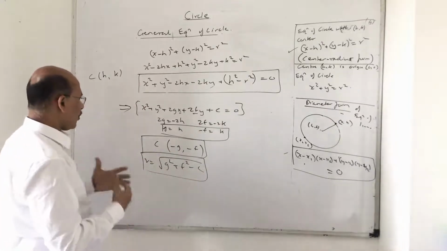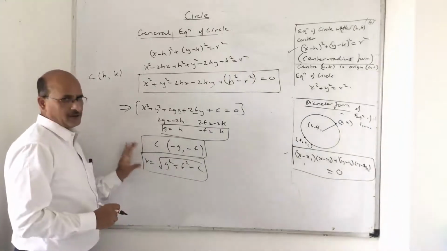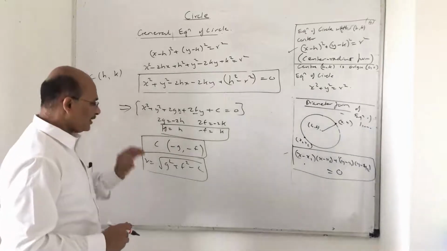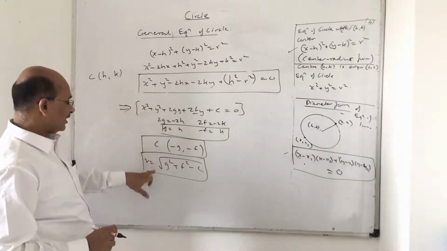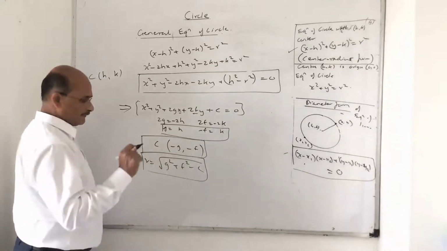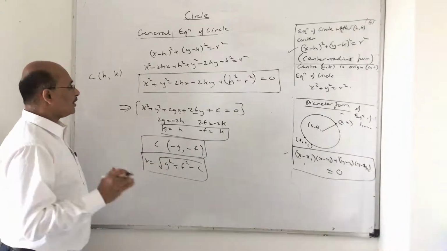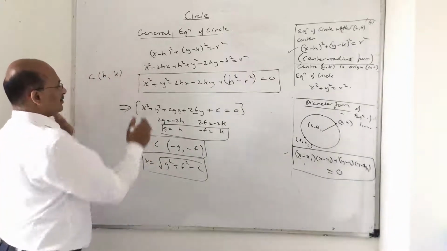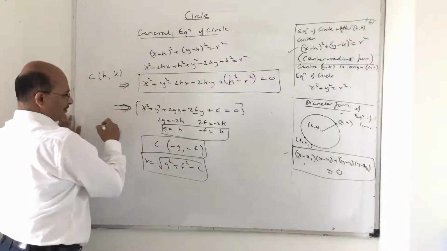Now you might ask, what are the things available in this? These are two very, very important things you have to keep in mind. Sometimes they will give you a circle, and using that circle you have to find the center and the radius. Keep that in mind, that is one point which you have to remember. Now how to do that, we will see everything. Right now what you are supposed to do is just write this portion,